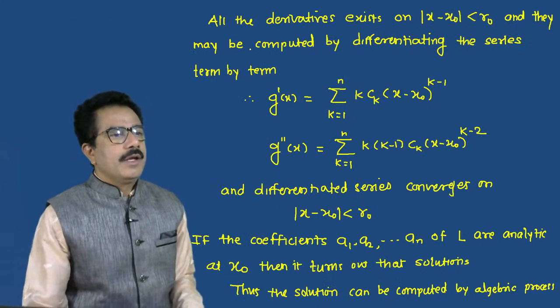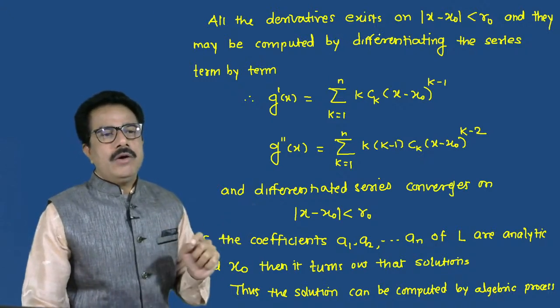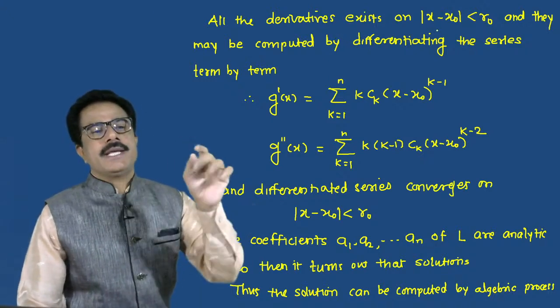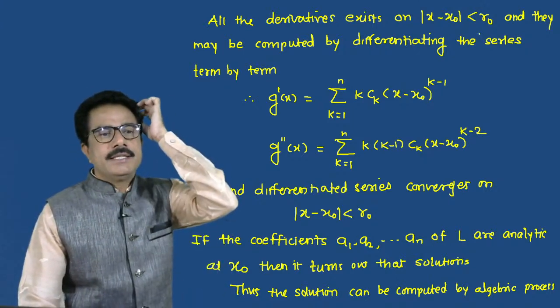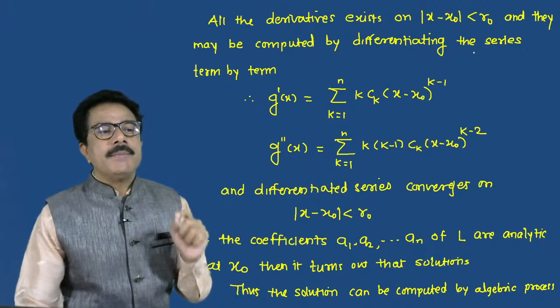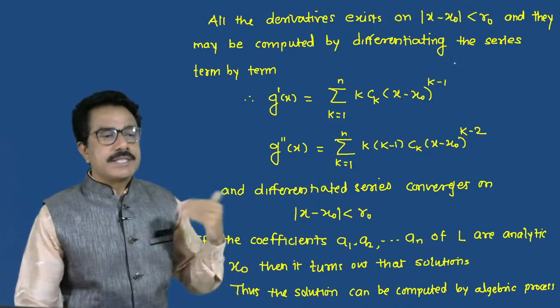All the derivatives exist on |x minus x naught| less than r naught, and they may be computed by differentiating the series term by term.